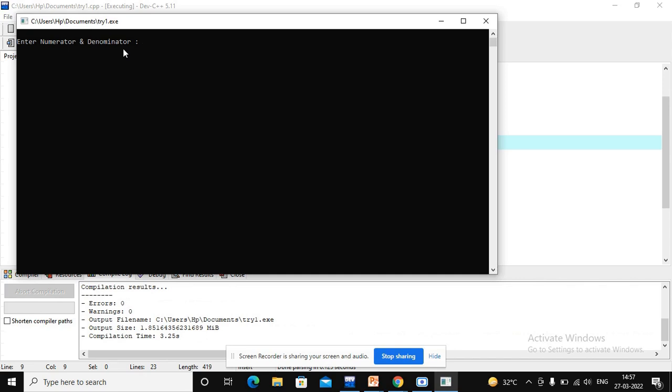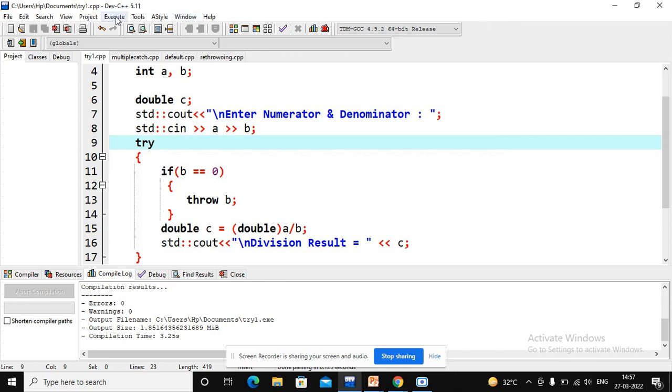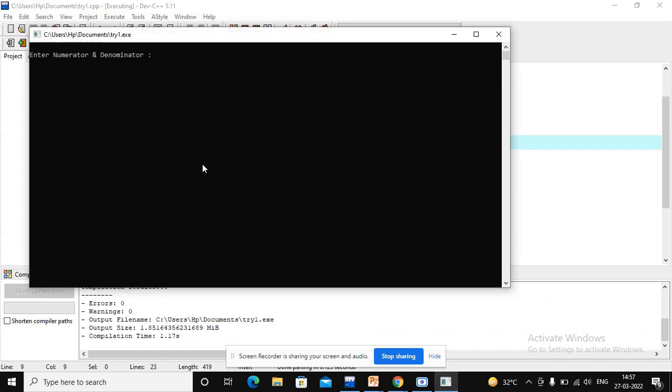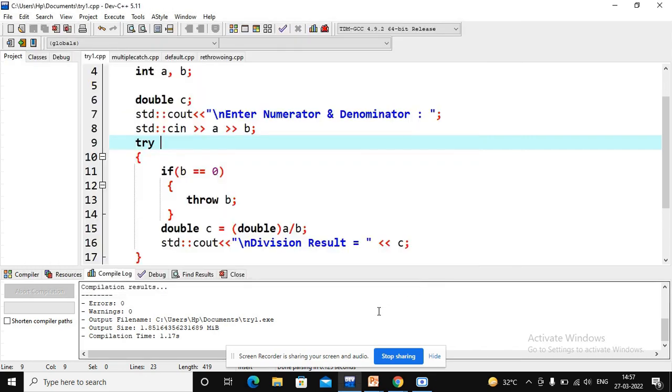We are entering 10 and 2. It will give us the result 5. If we enter the second value as 0, then what happens? Okay, so 10 is the first value, second value 0. It goes to throw the exception and this goes to the catch statement. That's why it gives the output: division by 0 exception.